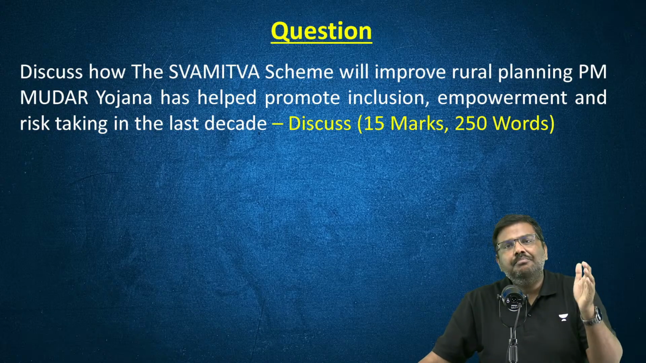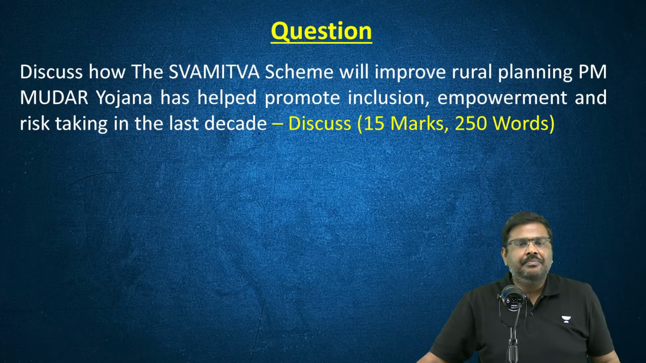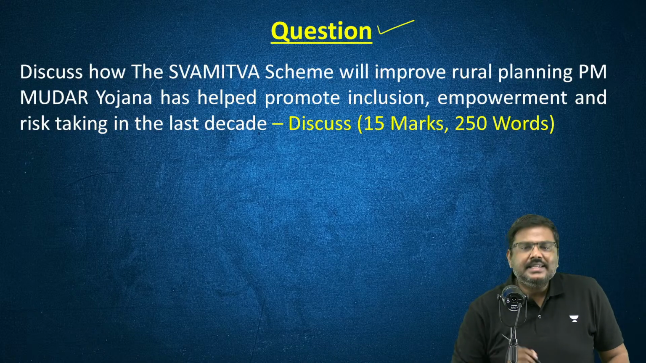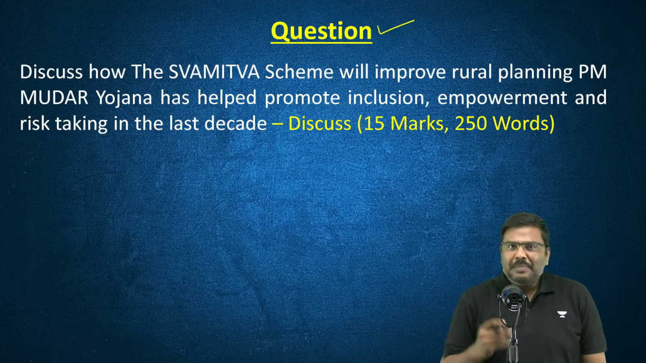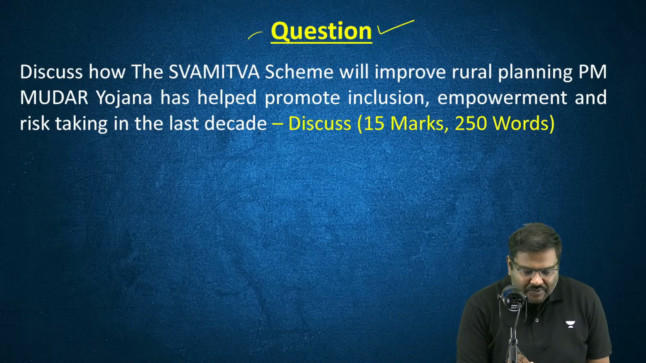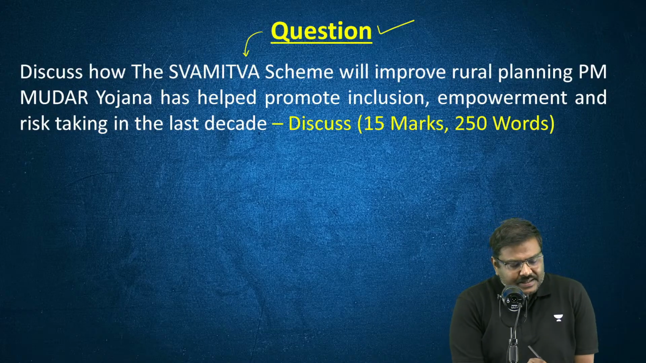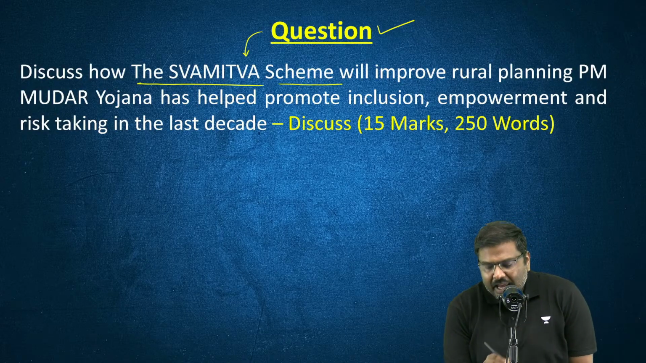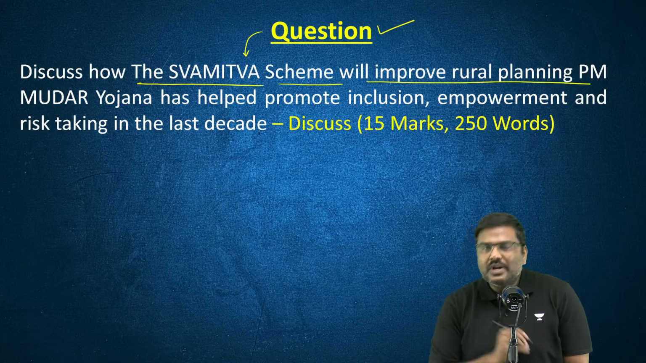First initiative, PM Mudra Yojana. Okay, let me go forward. Second initiative, right? Please have a look at the question first. Discuss how the Swamitva scheme will improve rural planning.